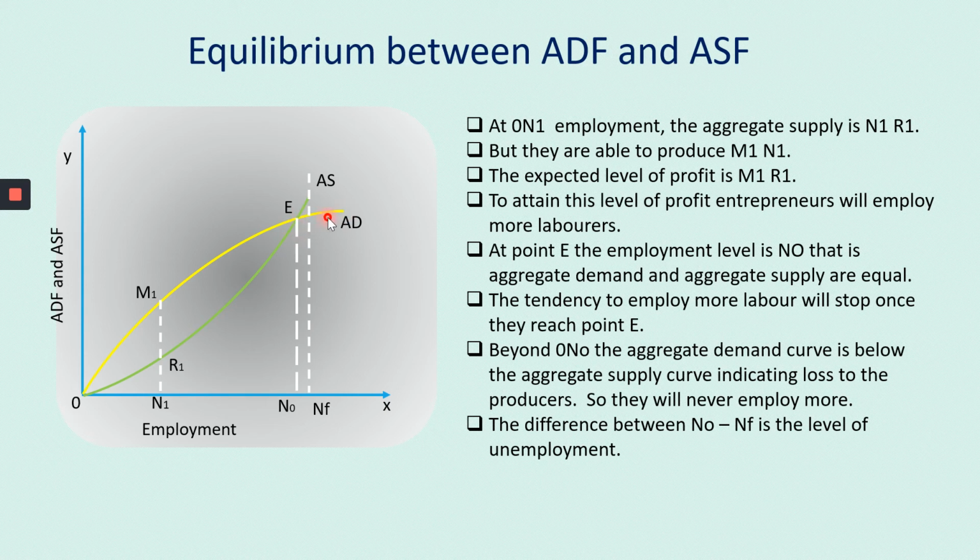So the yellow curve is below the AS curve, indicating loss to the producer or the entrepreneur. So they will never employ more laborers after this point E. The difference between N naught and NF is the level of unemployment. So the difference between these two points is the level of unemployment.